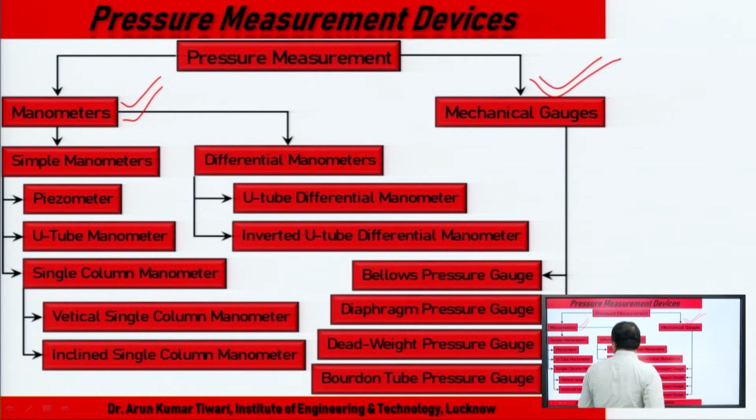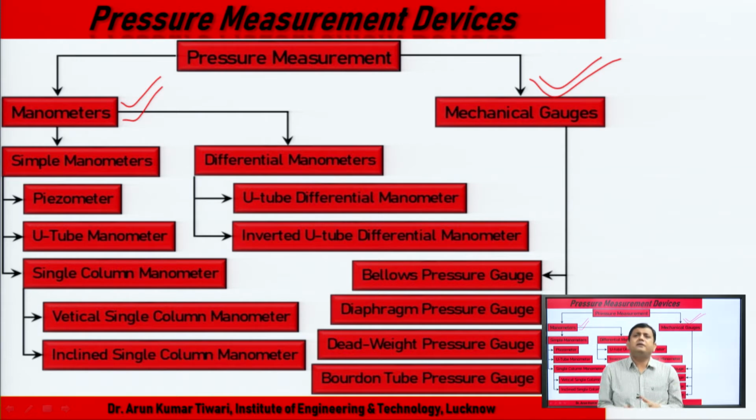In manometers, there are simple manometers and differential manometers. In the subcategories, we have the piezometer, U-tube manometer, single column manometer, which can be vertical or inclined, and among the differential manometers, the U-tube differential manometer and the inverted U-tube differential manometer. If you go for the mechanical gauges: diaphragm, dead weight, Bourdon tube pressure gauges, bellows pressure gauge.